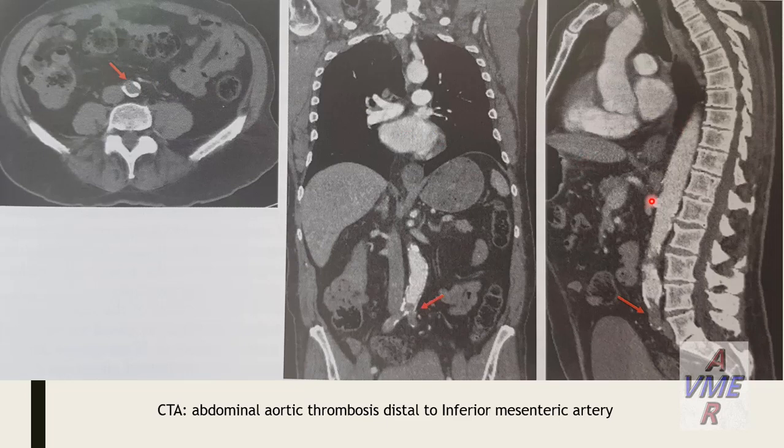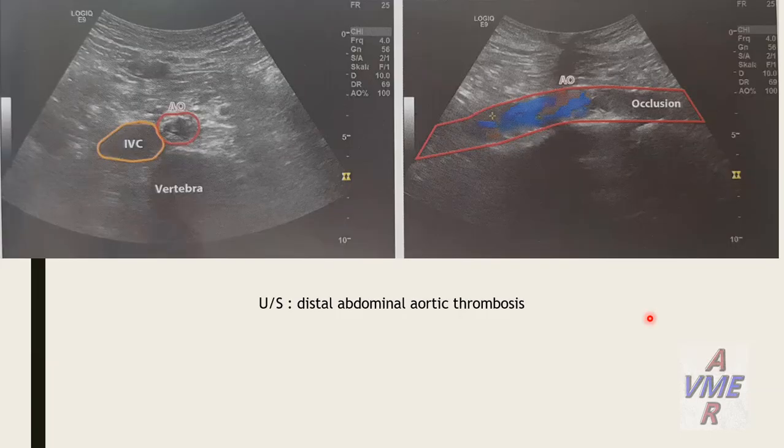And we have here thrombosis inferior to the level of the inferior mesenteric artery and the level of the bifurcation. Ultrasound: this is the IVC, which is normal, this is the aorta, and we have here occlusion, distal abdominal aortic thrombosis or occlusion. This is the color flow here in the patent part, but here it is occluded.